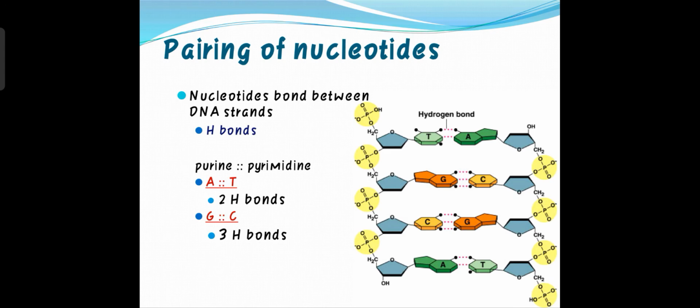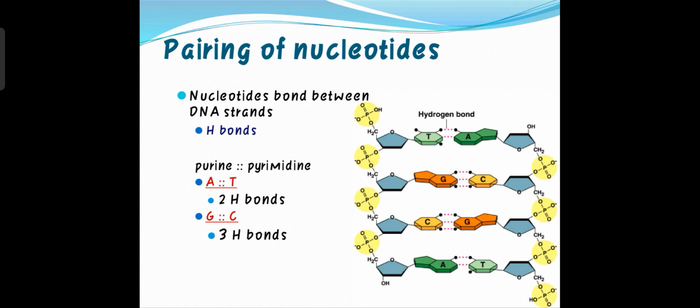So look at the diagram. All these double ring structures inside this DNA molecule, one is the green color, one is the orange color, these are the purines. All these single rings are the pyrimidines inside the structure, and outside the structure, these are the phosphate group and the sugar. Remember, inside the structure, these are the nitrogenous bases. The double ring structures are the purines and single ring structures are the pyrimidines.